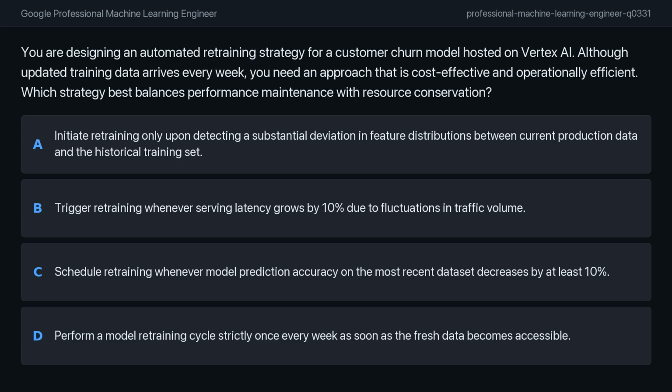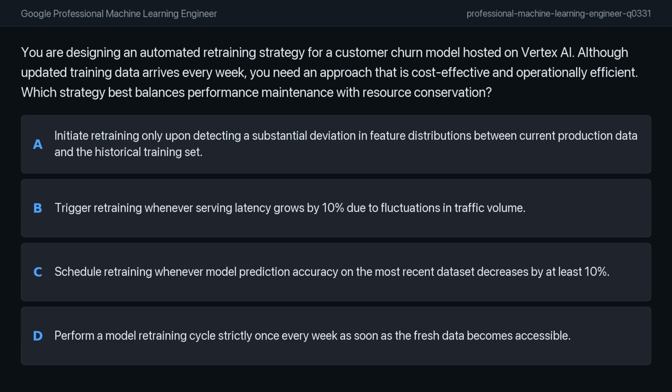Option C. Schedule retraining whenever model prediction accuracy on the most recent dataset decreases by at least 10%. Option D. Perform a model retraining cycle strictly once every week as soon as the fresh data becomes accessible.